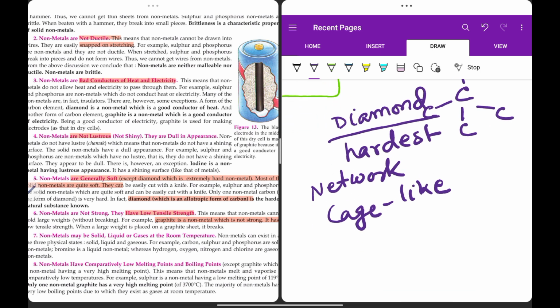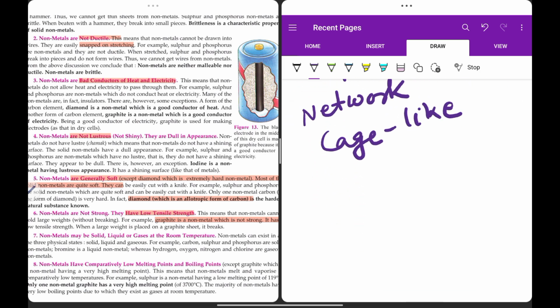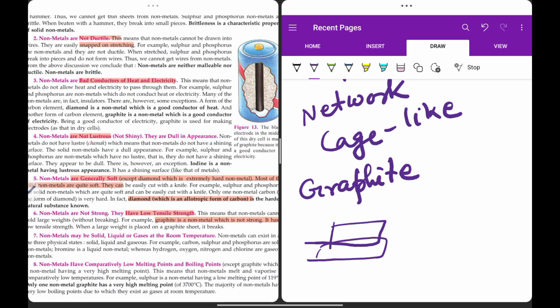But in case of graphite, it has layer like structure, as if one layer of graphite carbon layers is slipping past another layer. Okay, so it is as if it is having layers over layers, and it is passing one layer over the other. Now, in case of graphite, one carbon atom is directly linked with three carbon atoms and not four. So the fourth valency of carbon is free.